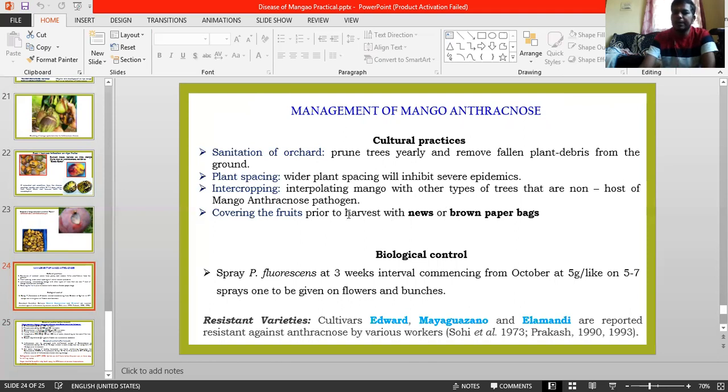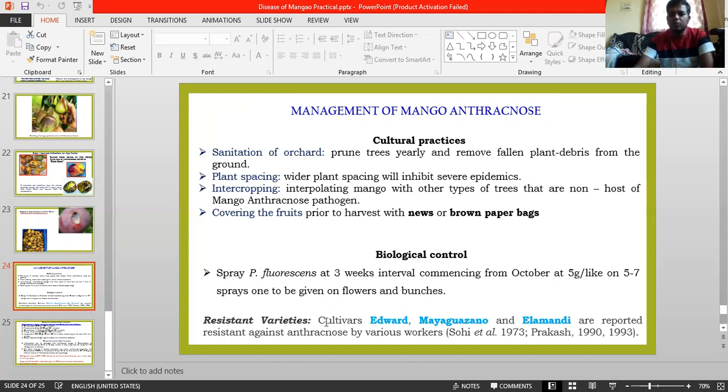And covering the fruit prior to harvesting with newspaper or brown paper bags is a major thing. It avoids or restricts the development of the pathogen. And coming to the biological control, you have to spray Pseudomonas fluorescens at 3 week intervals commencing from October, 5 gram per liter of water, 5 to 7 sprays, beginning from flowers and bunches. October is when the disease onset takes place, especially in this cooler season. So it avoids that.